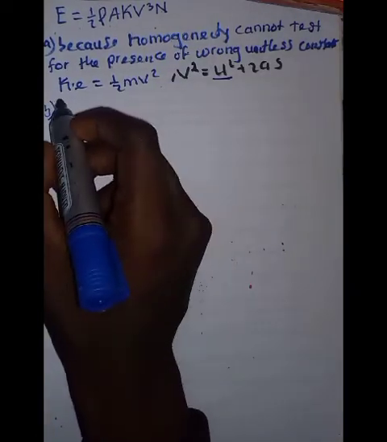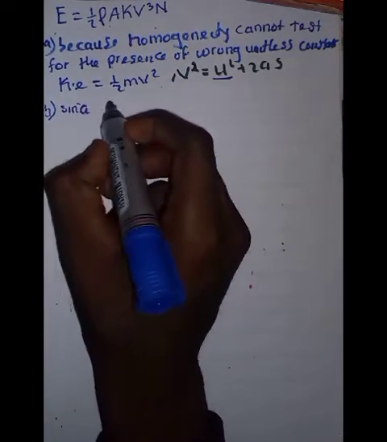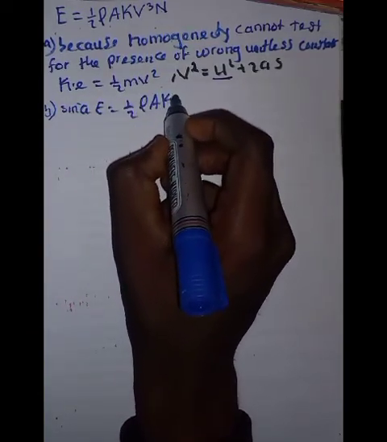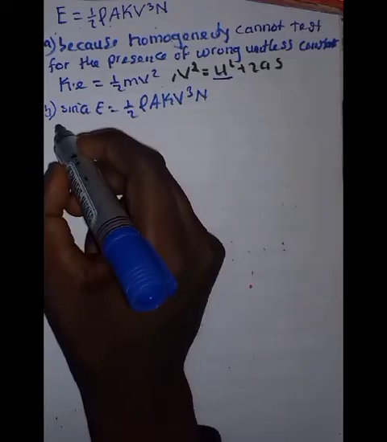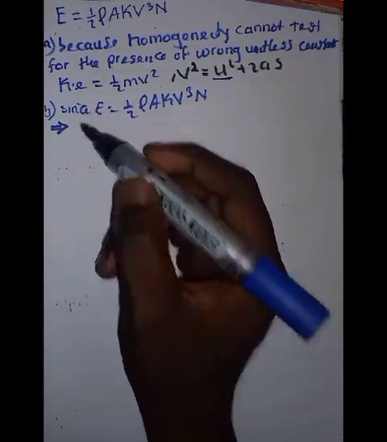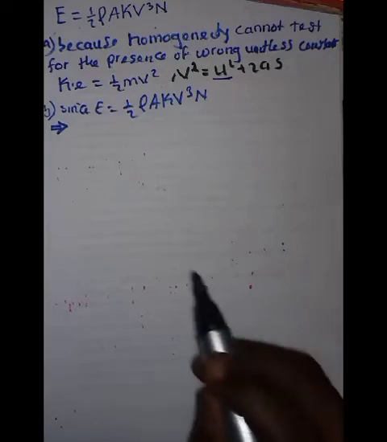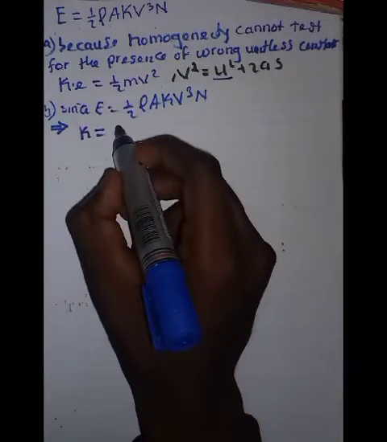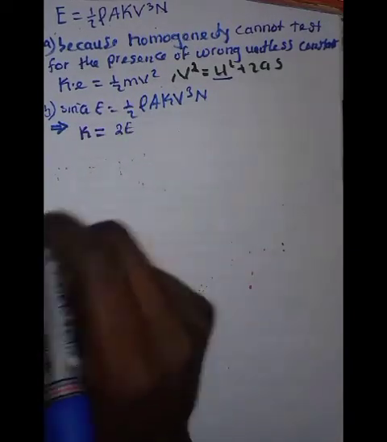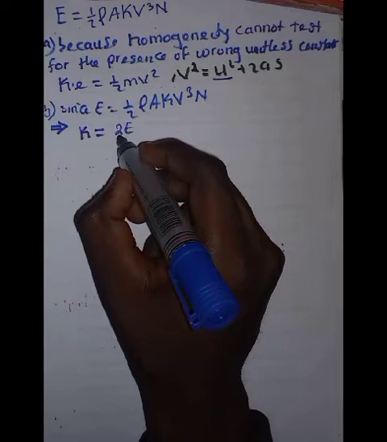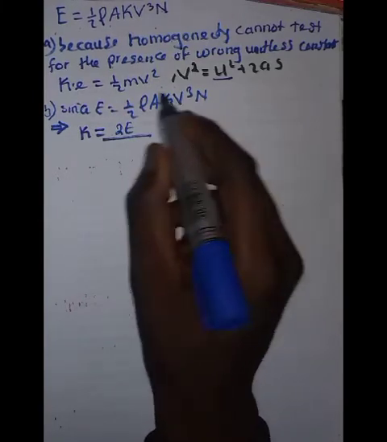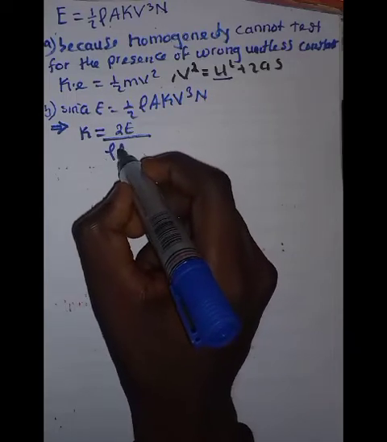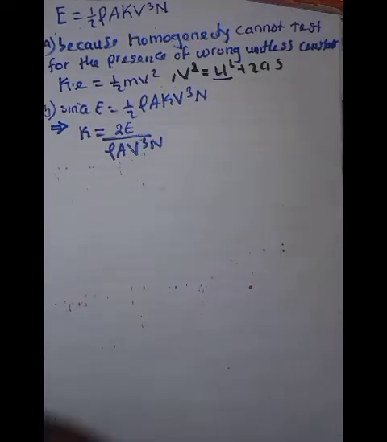Now, since E is equal to 1/2 ρ A K V³ N, if I make K the subject here, I'm going to have K equal to 2E all over ρ A V³ N.